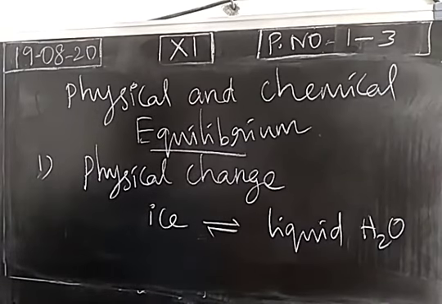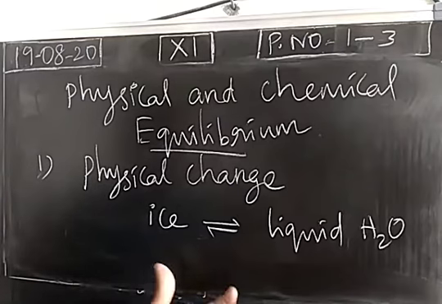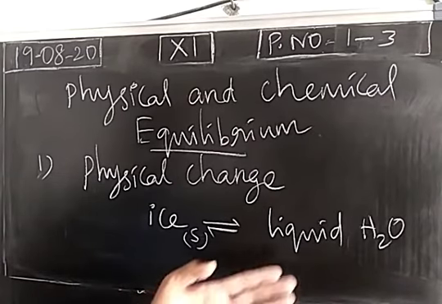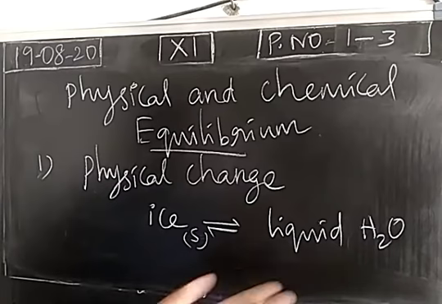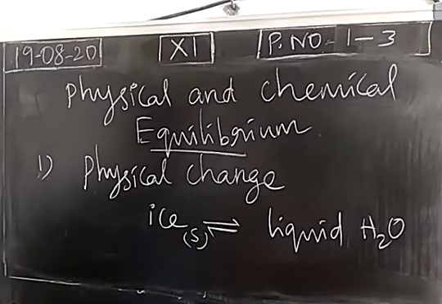So the substance water is changed from one physical state into another physical state. So this is merely a physical transformation from solid state into liquid state. Then if we cool liquid water, we get ice. So physical transformation is called a physical change, and this is usually a reversible change, right?